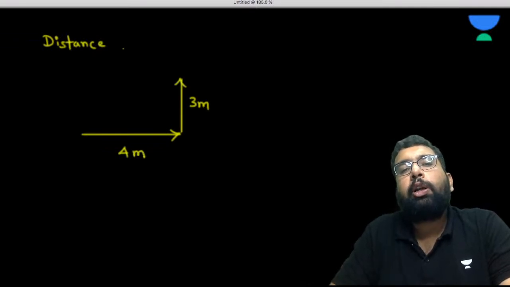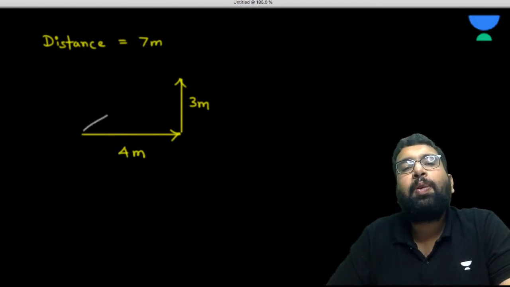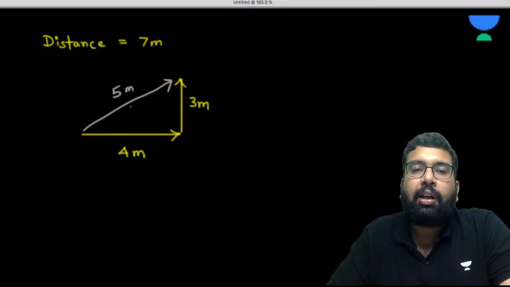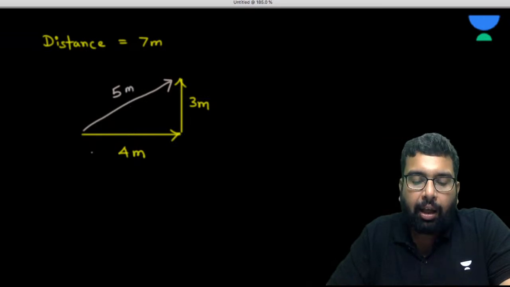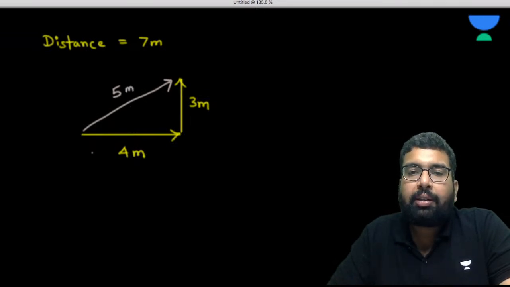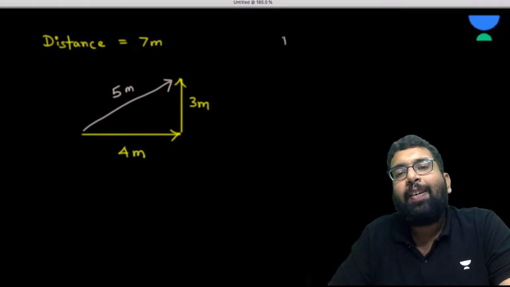So what is going to be the distance? Distance is a scalar quantity, so you always add them. But what is going to be the displacement? It is not going to be 7, it is going to be 5. We have solved this kind of questions. Displacement is the shortest distance between the initial and final position. So we are going to get 5. So displacement will be 5, right?